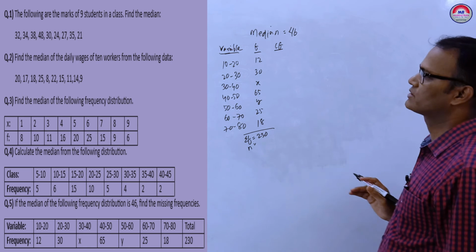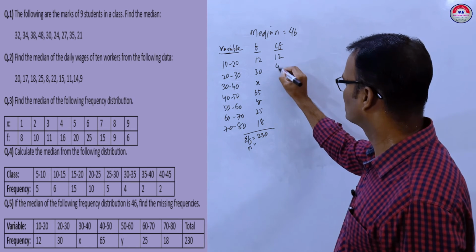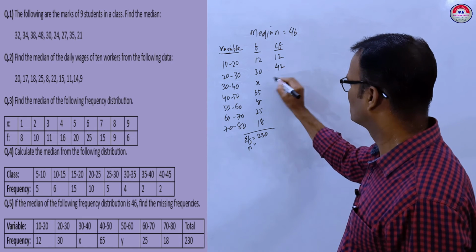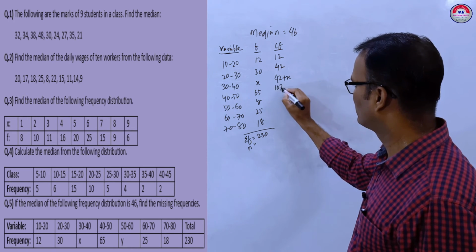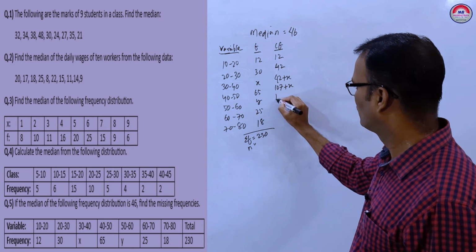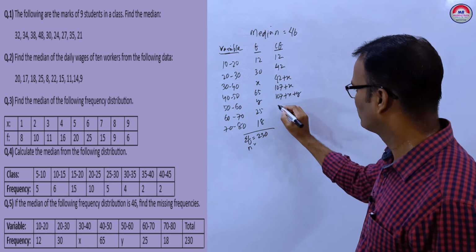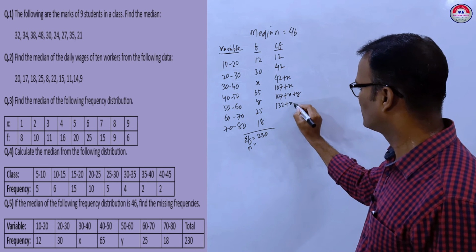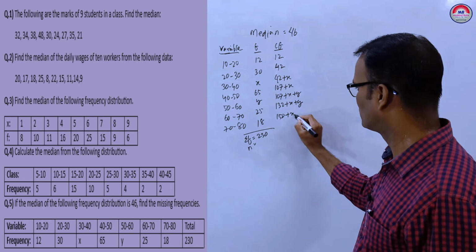You have to find the CF first. To find the median, first we find CF. CF: write 12, plus 30, it is 42, then 42 plus x, then 107 plus x, then 107 plus x plus y, then add this one, 132 plus x plus y, this will be 150 plus x plus y.